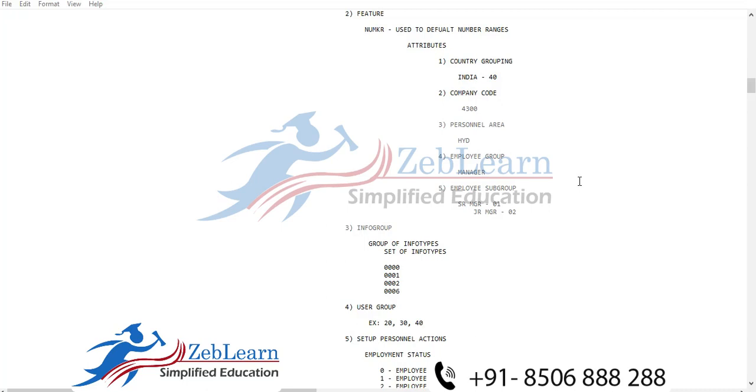Like 4 times 0, 0000 is updated by default with the help of PA40. The remaining info types are mandatory: 0002 for personal data, 0006 for address, 0007 for work schedule, 0009 for bank details, 0008 for basic pay, 0014 and 0015 for recurring deductions and additional payments. So now the management team gives the list of the total 5 or 10 info types which you need to update during the hiring of employees.